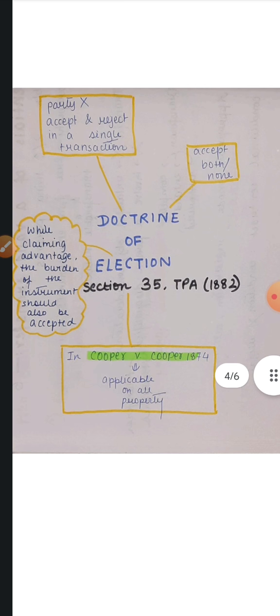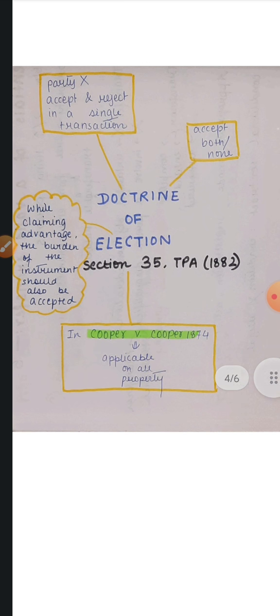If I give a simple example, suppose I want to buy the farmhouse of another person, and the person wants to sell both the farmhouse and the garden to me. I have to accept both the farmhouse and the garden. I cannot say that I only want to accept the farmhouse and reject the garden, because garden is a liability for me. I can't really maintain a good garden. I only want the farmhouse for my own benefits. I can't do that. Doctrine of Election, section 35 of Transfer of Property Act prohibits that. We have to accept both the farmhouse and the garden, or we can accept none.